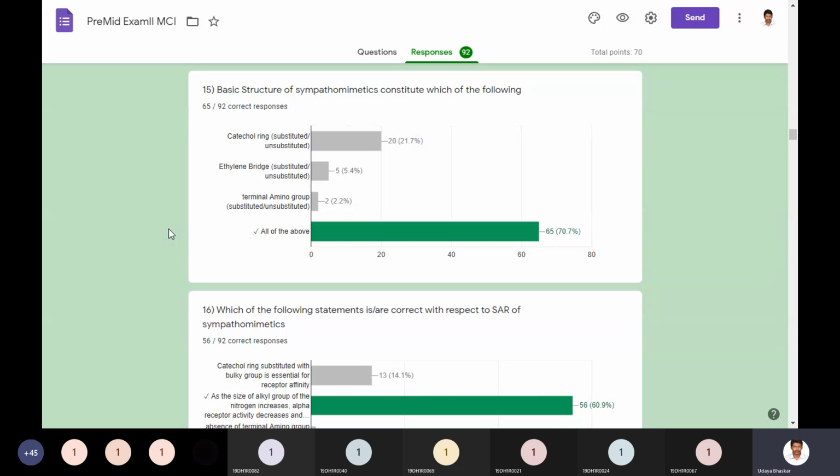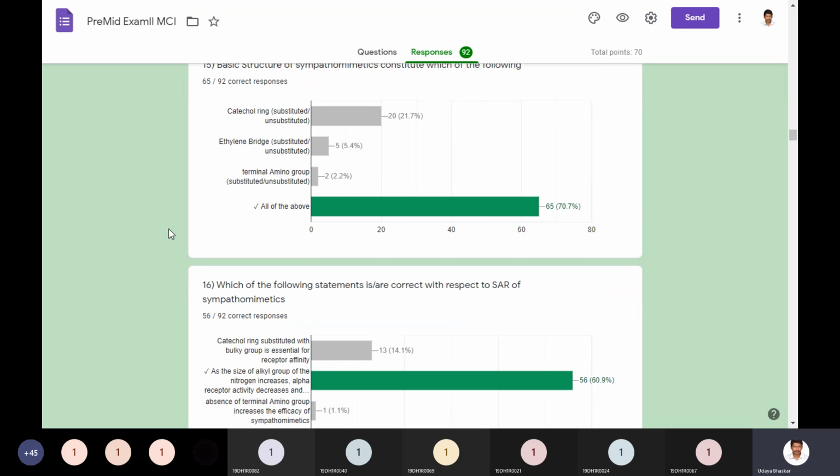So the basic structure of sympathomimetics constitutes which of the following? This question can be answered if you know structure activity relationships. Sympathomimetics have a catechol ring, then an ethylene bridge followed by a terminal amino group. All these three are part of the parent structure of the sympathomimetics. So, all of the above.